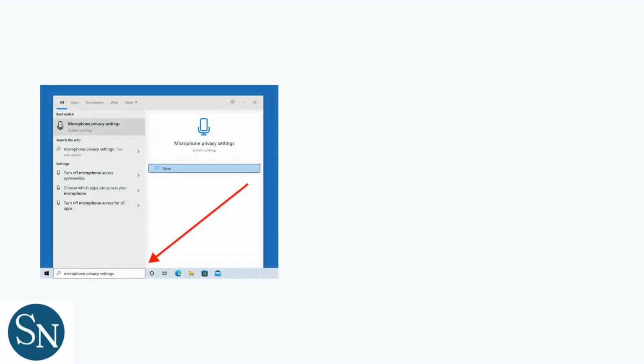To grant microphone access on Windows, open Settings and navigate to Privacy and Security. Search for microphone privacy settings in the Windows search bar to quickly access the menu. In the Privacy menu, select Microphone from the left sidebar. Ensure the toggle for allowing apps to access your microphone is turned on. Also, enable microphone access specifically for the HyperX Cloud Alpha device itself.